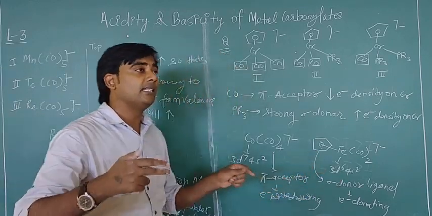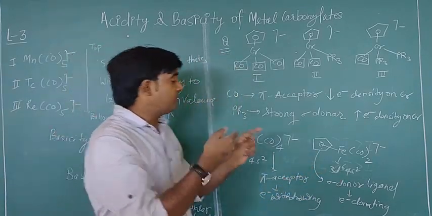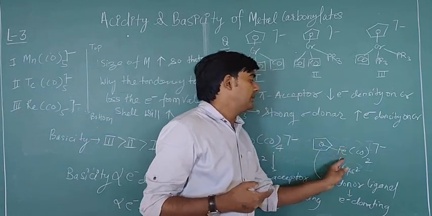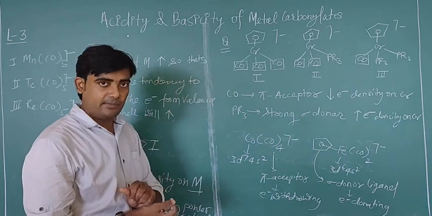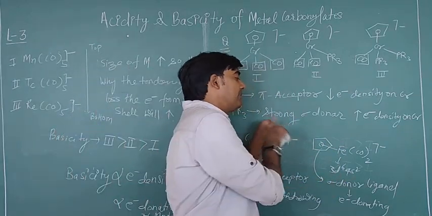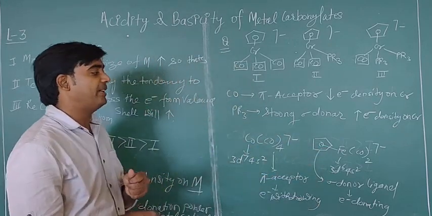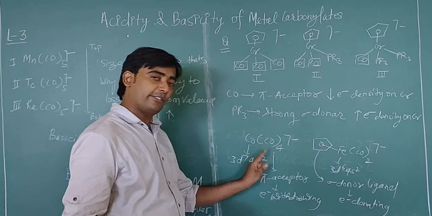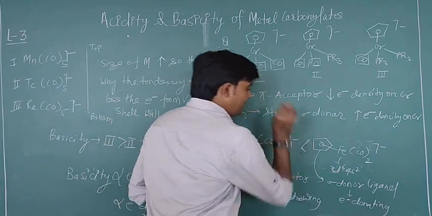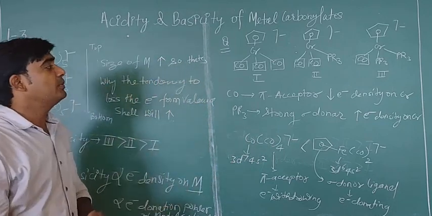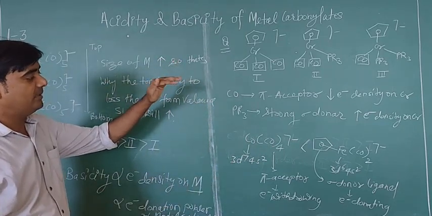Also, you can say that the delocalized electron density of cyclopentadienyl will be donated to the Fe atom. So this is an electron donor ligand, and it will increase the electron density on the Fe atom. So it is more basic as compared to this complex. Okay, so this is the basicity order. This is more basic as compared to this.